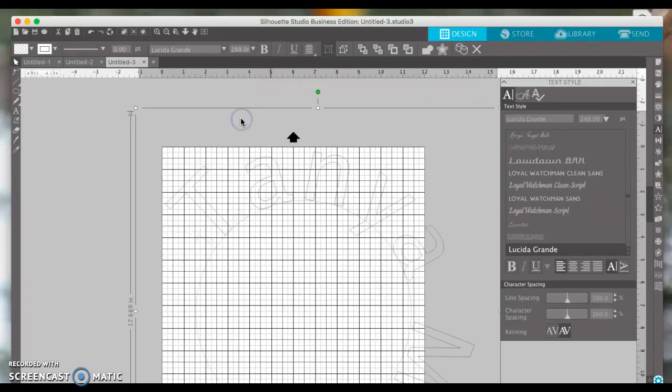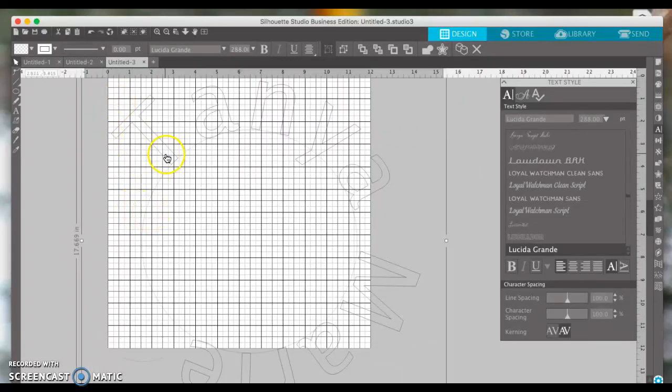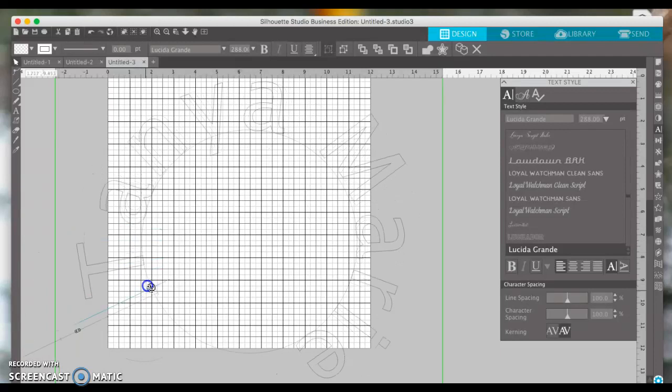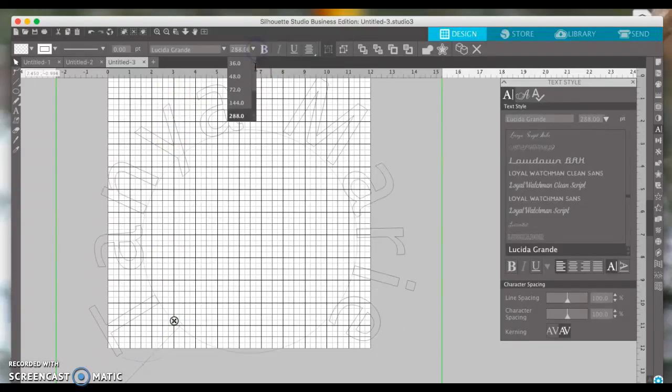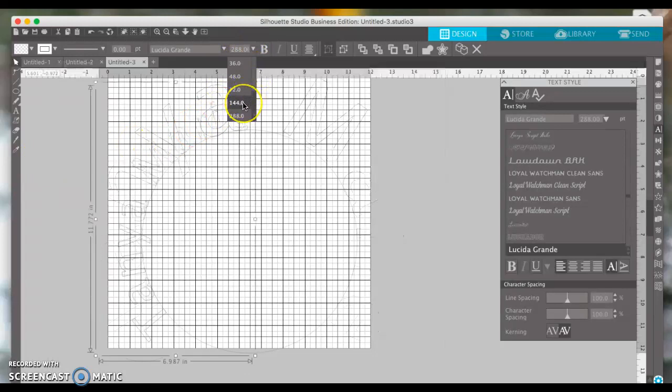You can use 288. Keeps the circle the same, but it enlarges the size of the text. So you can do that circle thing. Let's make it a little smaller. Right, so when you change it while it's still in text mode, it changes it to whatever you type next. But if you want to change what you already typed, you have to click out of it, select it again, and then change it.